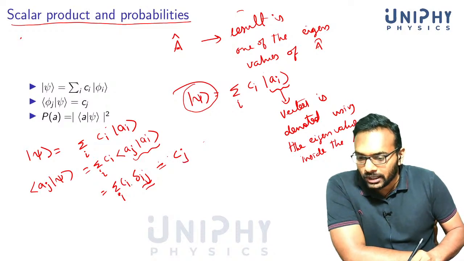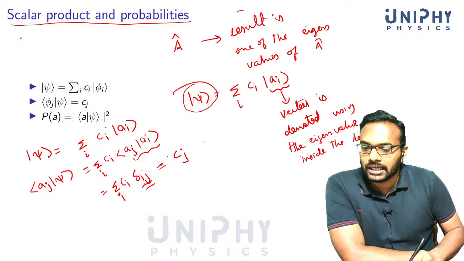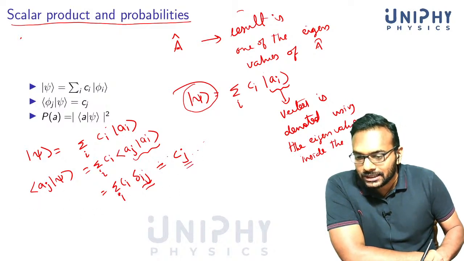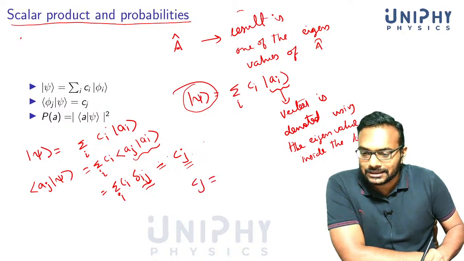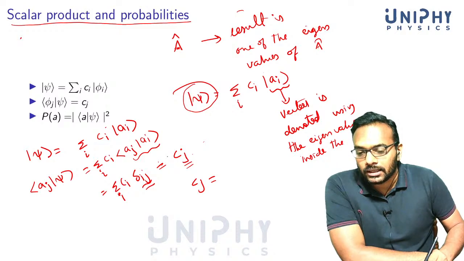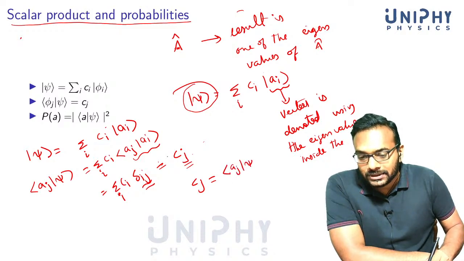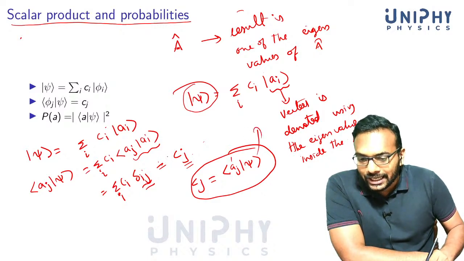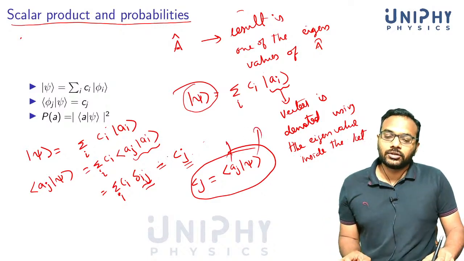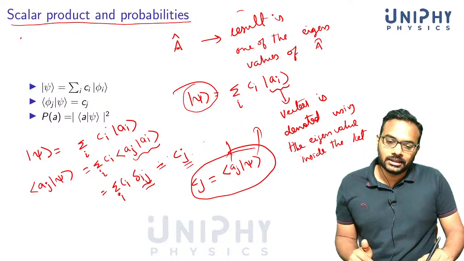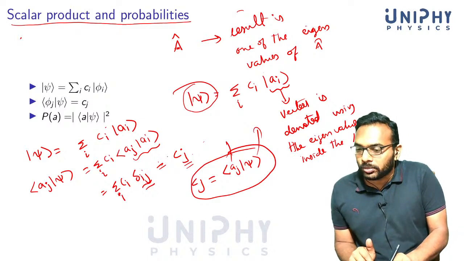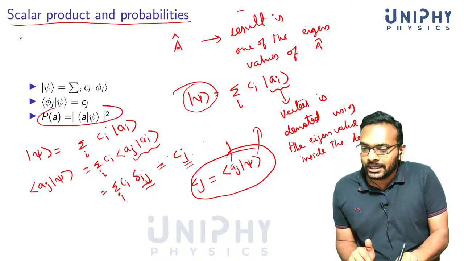You are summing over i, and it will survive only when i is equal to j, which gives Cj. So what is Cj? Cj, or modulus Cj squared, would give you the probability. So you can say that Cj is equal to aj psi. This is known as the projection of the vector psi along the basis vector aj. So now you can write the probability of obtaining an eigenvalue A like this.